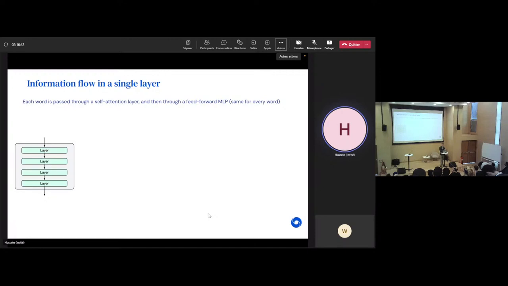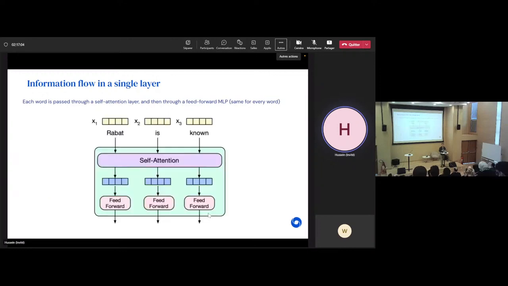The feed-forward neural network is just a simple, maybe even linear, or a couple of layers small neural network which processes every word independently. So it gets as input one vector and then outputs one vector. And usually this thing is going to be shared across all words. So it's the same computation done for every word.